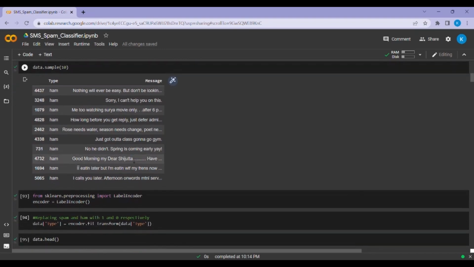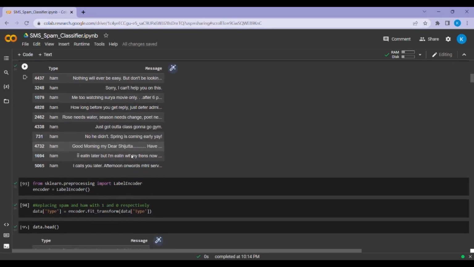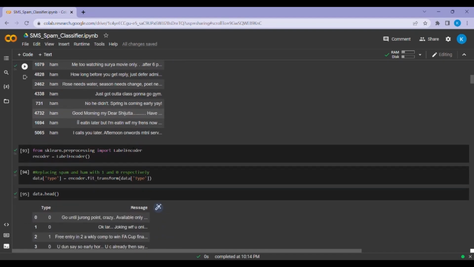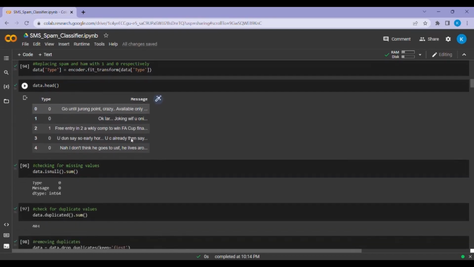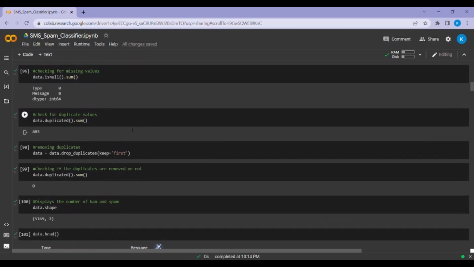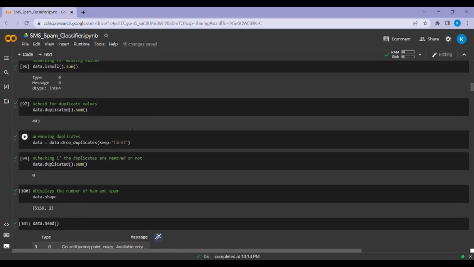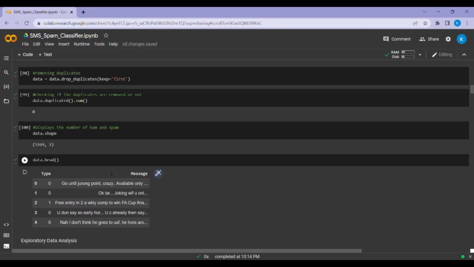Afterwards, from the sklearn.preprocessing library, we import LabelEncoder to replace spam and ham with 1 and 0 respectively, as shown in the next step. Then we check for missing values and duplicate values in the next two steps and remove them using data.drop. Now we check whether duplicates are removed and display the number of ham and spam using data.shape in the format of rows and columns.